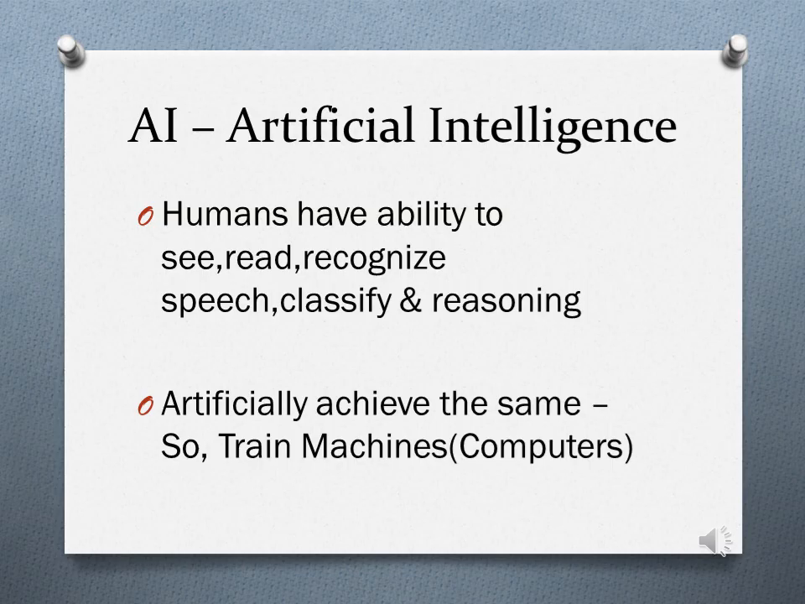How will we achieve it? We will train the computers, we will create the software, and we will bring in that ability of seeing, reading, recognizing speech, classification, all these things artificially using these machines and computers. That's the reason this is called artificial intelligence.